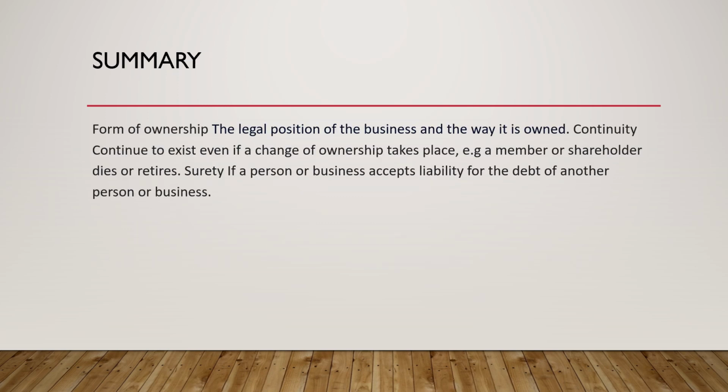As I've said, in our summary, we're saying that the form of ownership determines the legal position of the business, and whether it continues to exist even if a change of ownership takes place, for example, a member or shareholder dies or retires, as opposed to a personal business, which ends with the death of the owner. But this depends on the type of form of ownership that you choose.